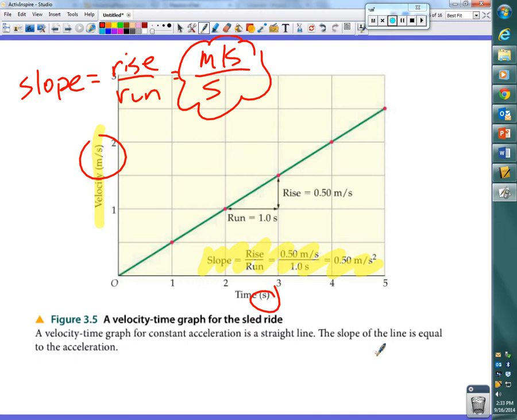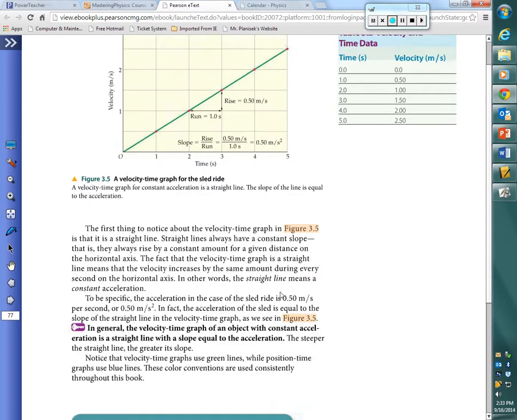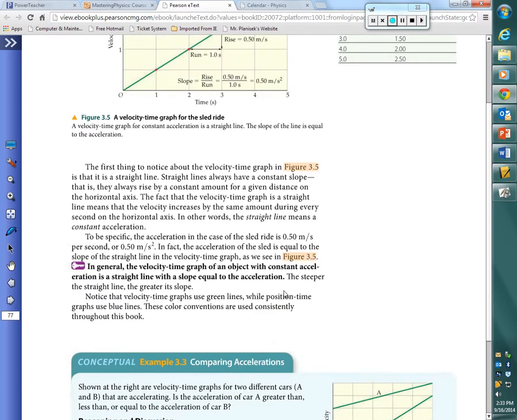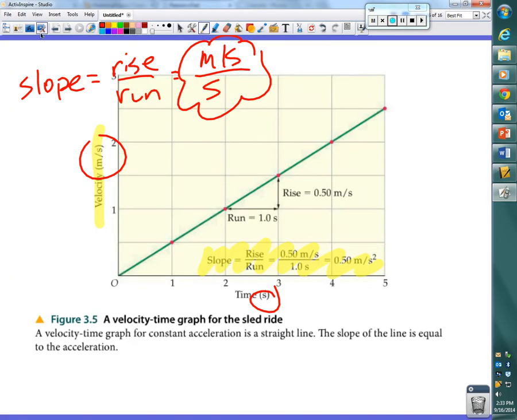Down at the bottom of page 3 of your packets, which is also the bottom of page 77, is conceptual example 3.3.